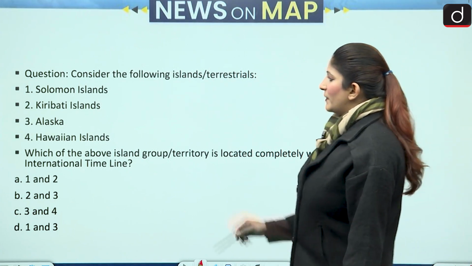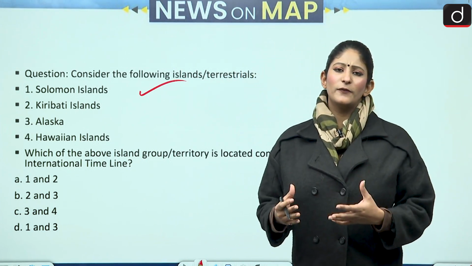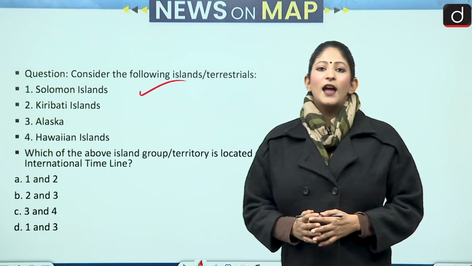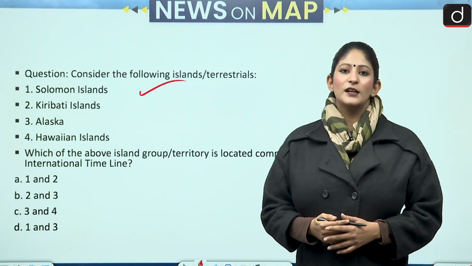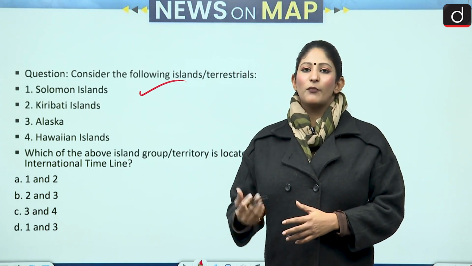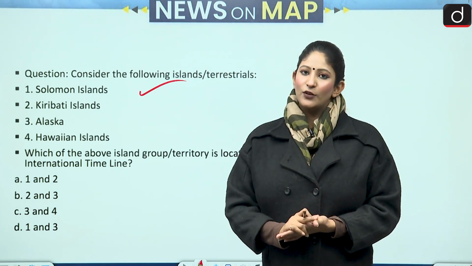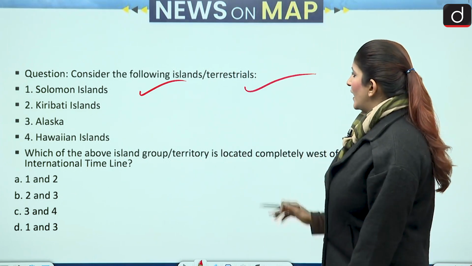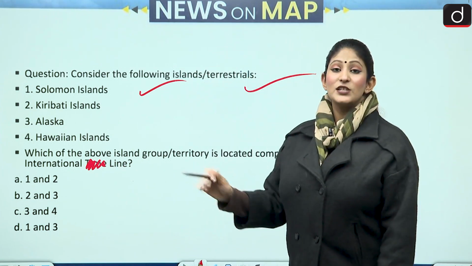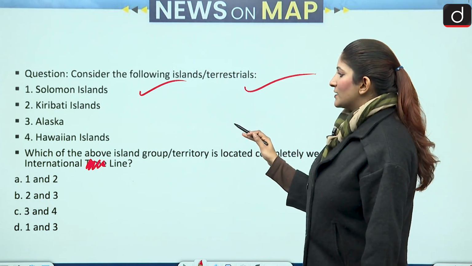Now, with respect to Solomon Islands, there has been news that in Solomon, a group of people have rebelled against the Chinese, and that is a concern for China because China has taken, of course, Solomon and Kiribati to snub Taiwan in some way or the other. So, with respect to Solomon and Kiribati, China has said that we are going to train your police officers over there to have a heavy hand on these groups. So, the question is, consider the following islands or terrestrials which lie completely to the west of the international dateline. We have Solomon, Kiribati, Alaska and Hawaiian Islands.